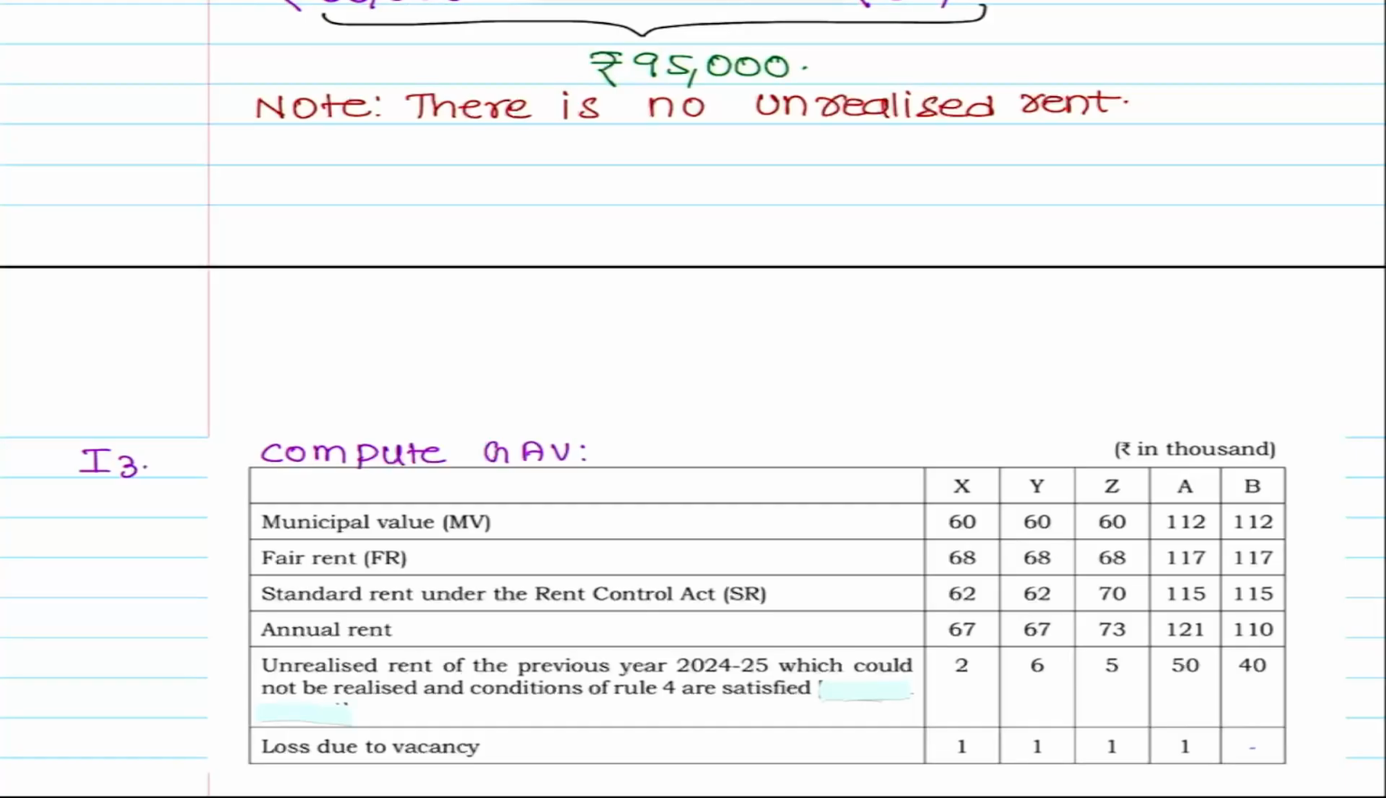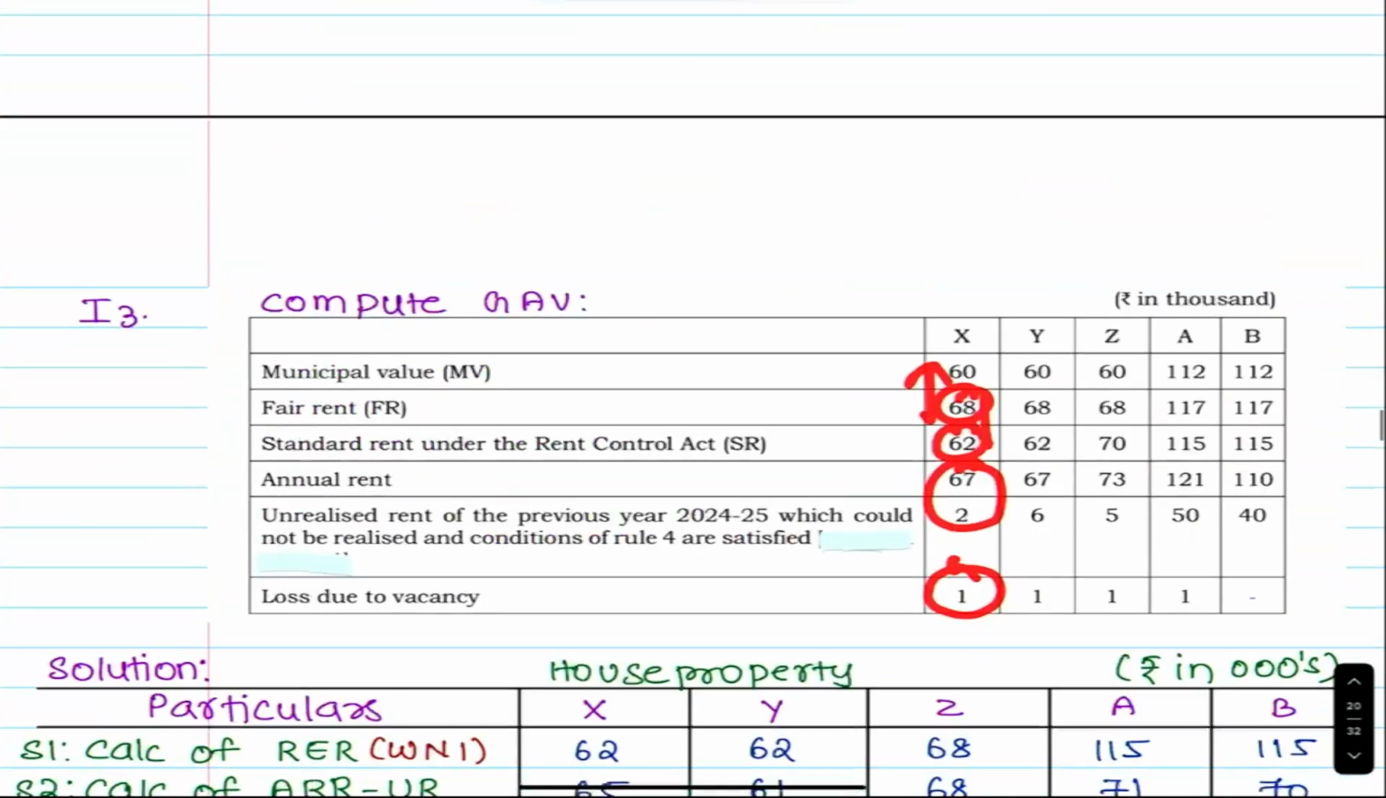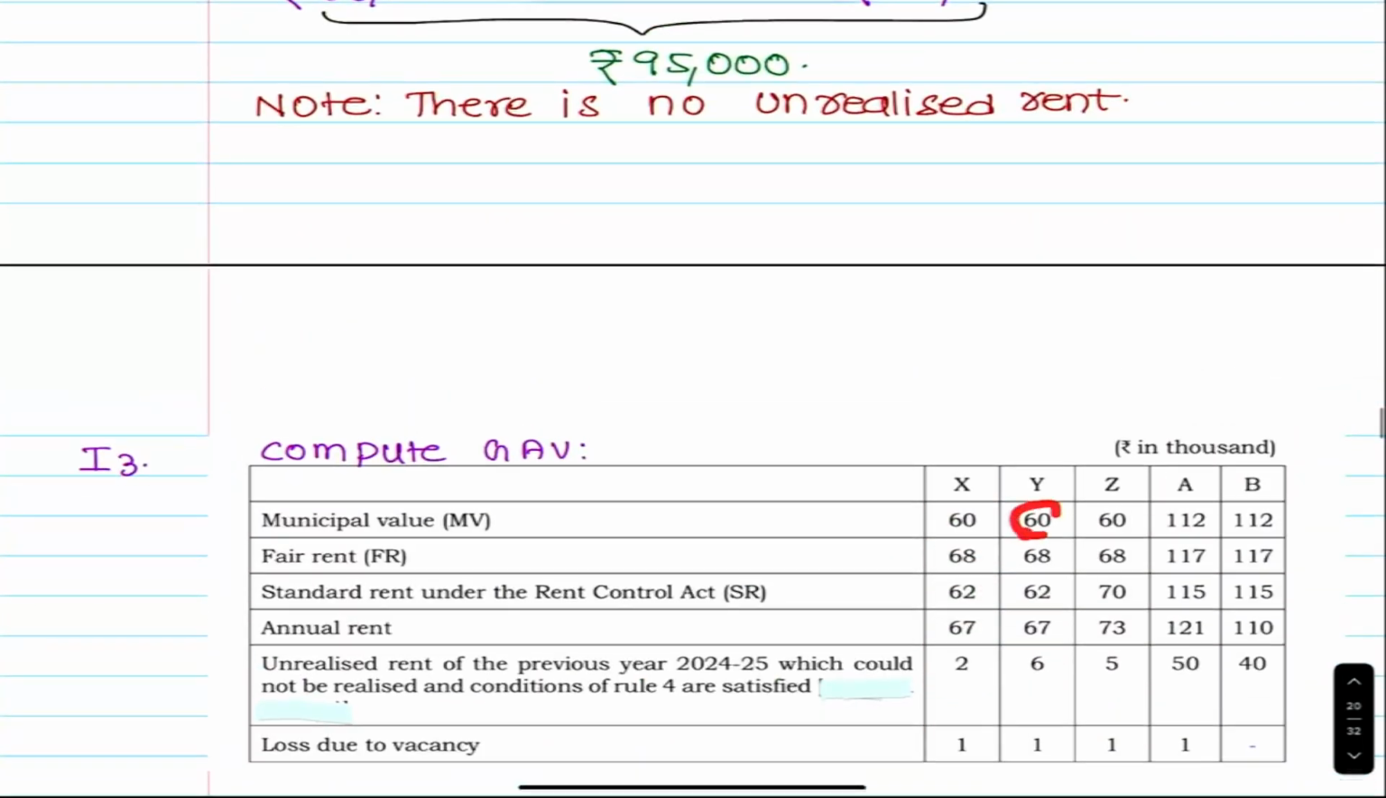Municipal value and fair rent, whichever is higher, 68. 68 and 62, whichever is lower, 62. 62 compared with 65, 65 minus 1, 64. Perfect. Next. 68, 62.